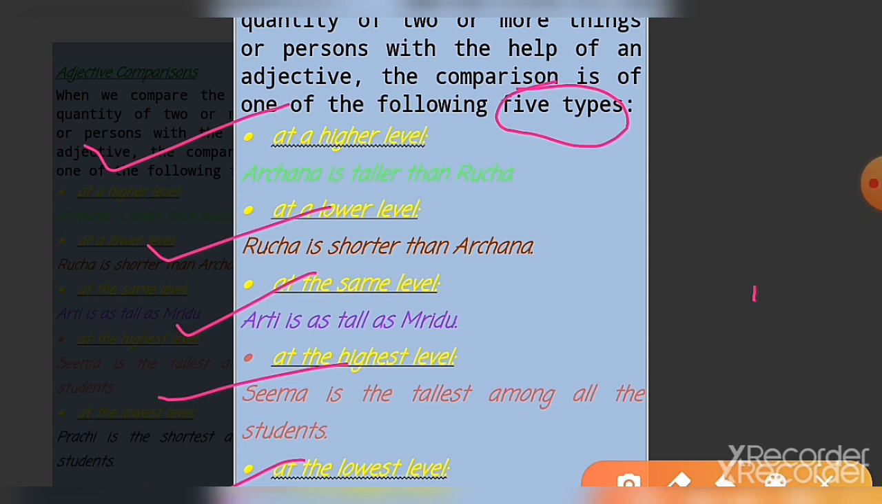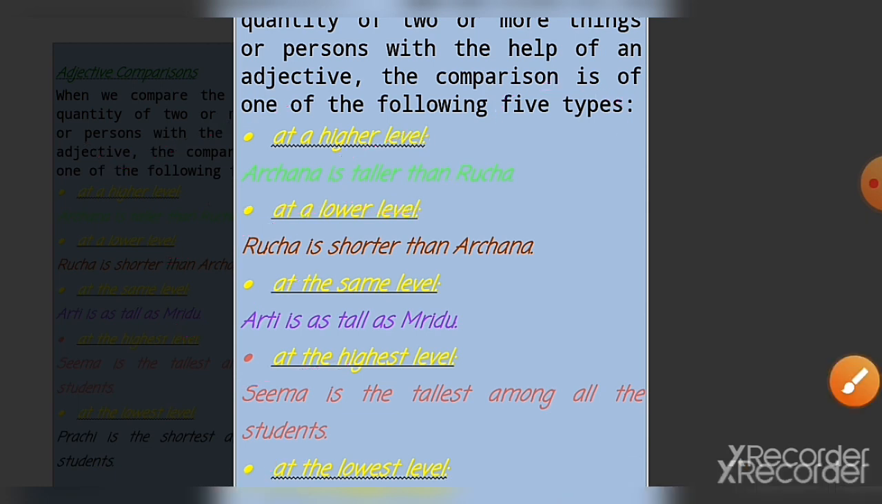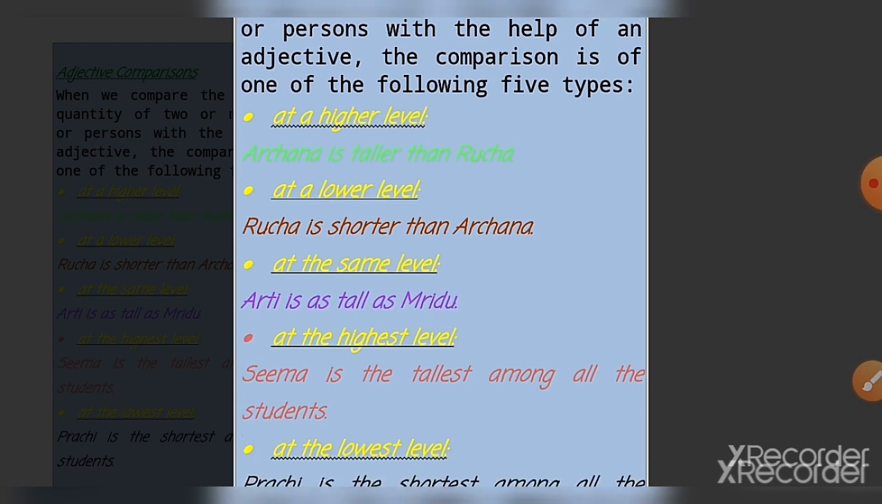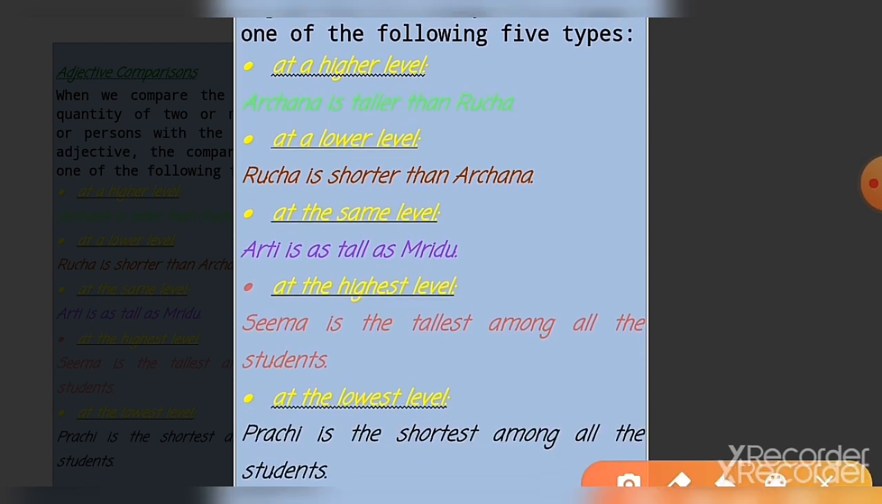The first comparison is comparison at a higher level, then comparison at a lower level, then comparison at the same level, then the highest level and the lowest level. When we do comparison at a higher level, the example looks like this: Archana is taller than Rucha. See, the structure is taller than. Who is taller? Archana is taller. Now at a lower level, Rucha is shorter than Archana. Here in the comparison between Rucha and Archana, who is shorter? That is Rucha.